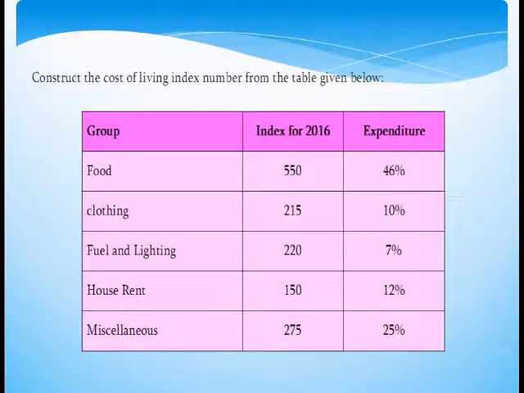With one more illustration. Construct the cost of living index number from the table given below. Here we are given the index number itself. So we need not calculate price relatives. Give the symbol I for index. Expenditure is a value. So take it as V, weights. Then the formula will be sigma IV divided by sigma V.